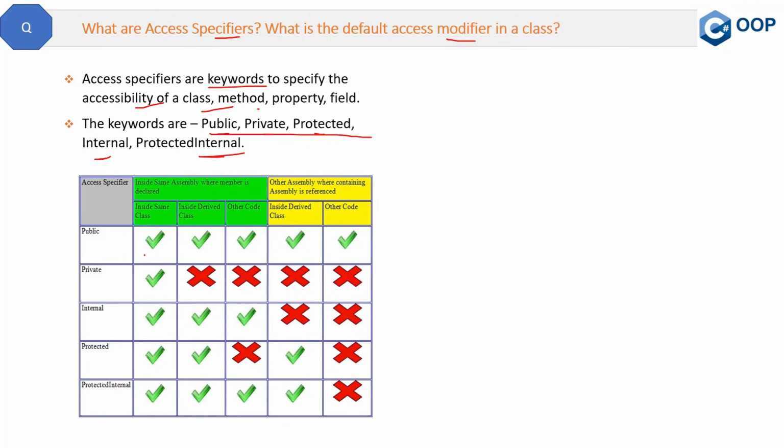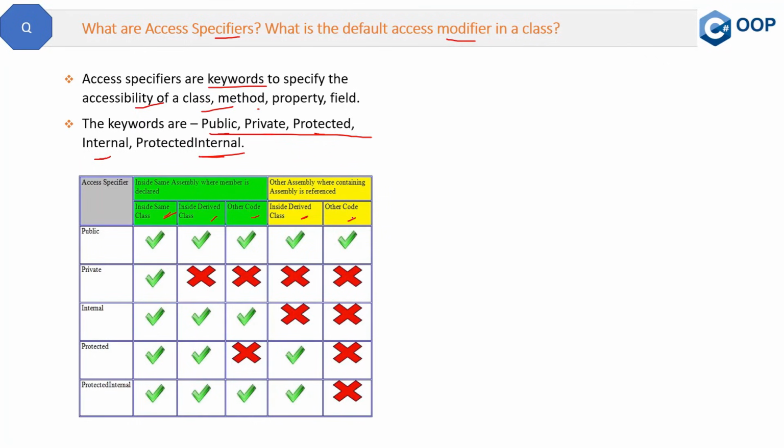For example, public is accessible at every level. It is accessible in the same class. For example, if it is a public method, then this method is available in the same class and inside the derived class of the base class. Like if the method is present in the base class, then this public method is also accessible in the derived class of that base class. In other code also it is accessible, and even in another assembly. Now, just a note here, an assembly can have multiple classes. So this public method will be available in other assemblies also, and in the derived classes of the assembly.